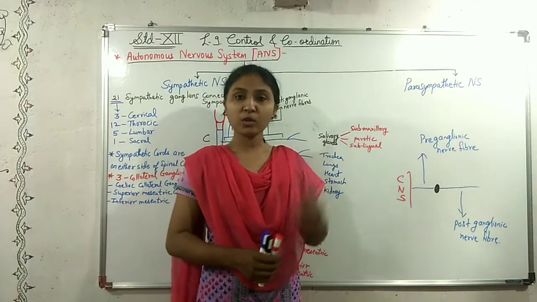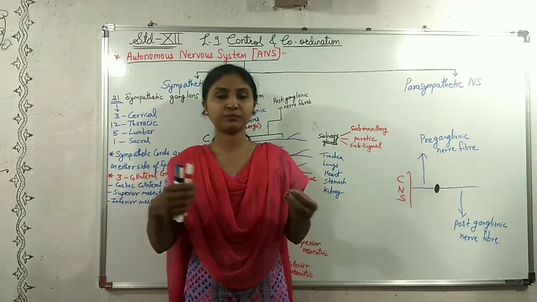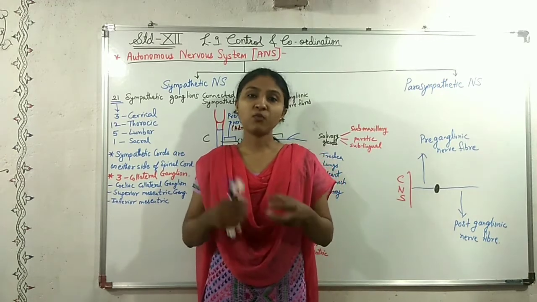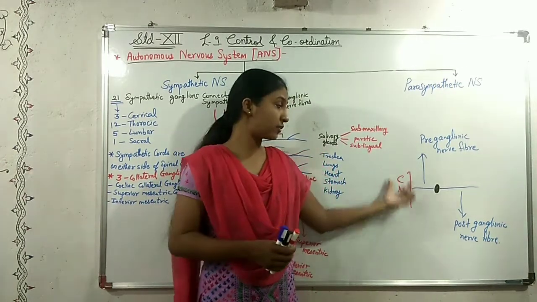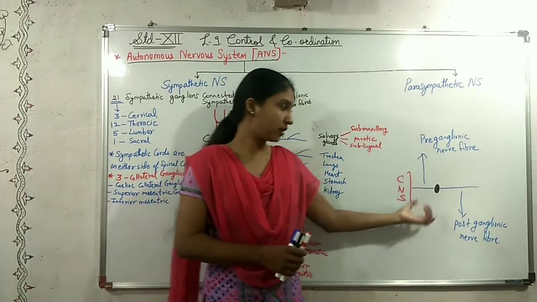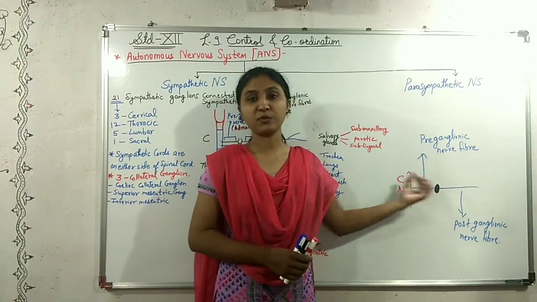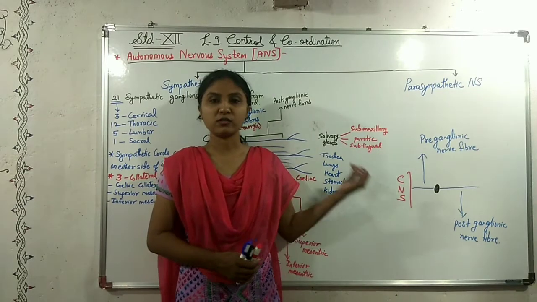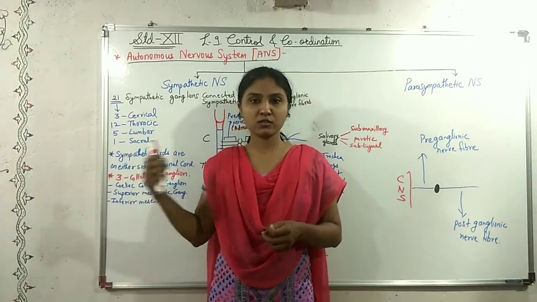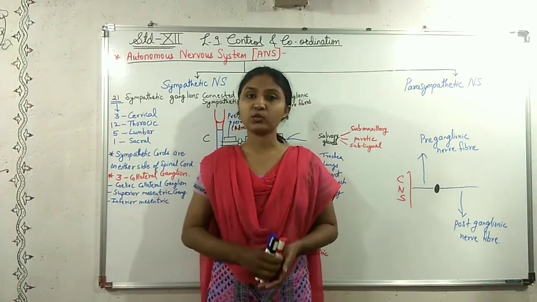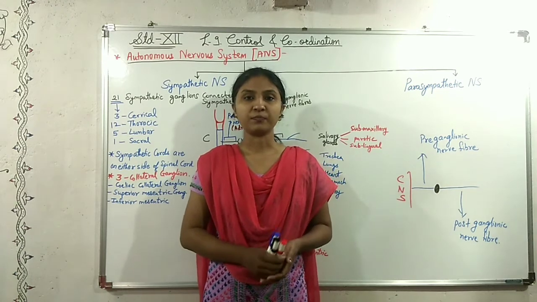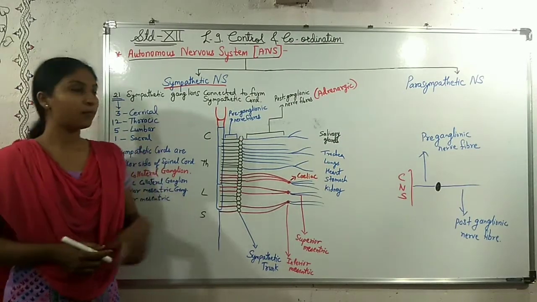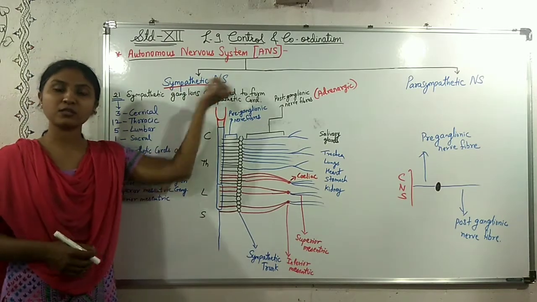Now this autonomous nervous system is not completely autonomic. Somewhere it is connected to the central nervous system. As we saw here, the nerve fiber which is before the ganglion connects to the central nervous system. So this autonomic nervous system is still connected to the central nervous system. Now we will understand the sympathetic nervous system.